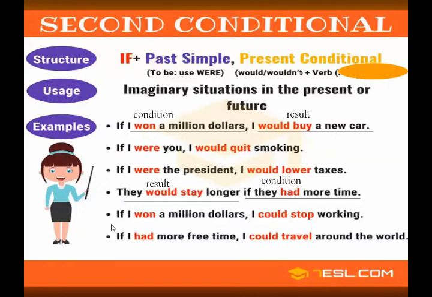Understand? If I won $1 million, I could stop working. Understand? If I had more free time, I could travel around the world. Okay, students? It is clear to you that in second conditional sentences we use past simple in the condition clause and would and the verb's first form in the result clause.